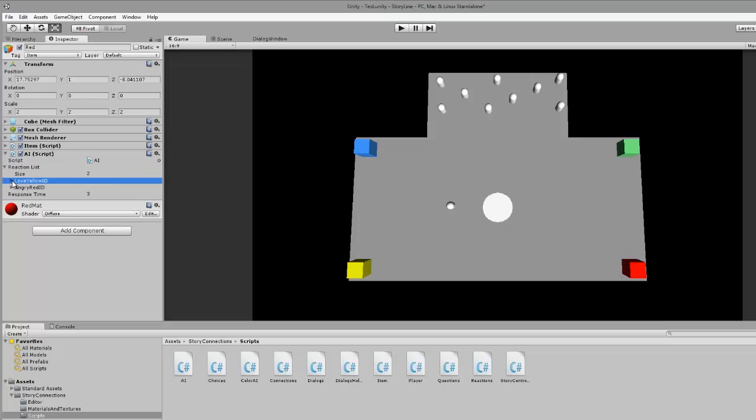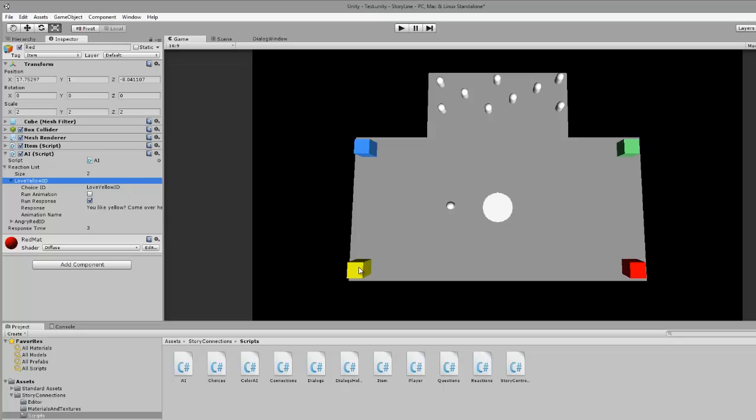So we got 2 reactions. The first reaction is based on this choice ID. So if I tell the yellow one that I like it, it will send out this ID, love yellow ID, to all of the AI. Because I put this in here, then the red one will respond to it. You can see I added, yeah, run response.